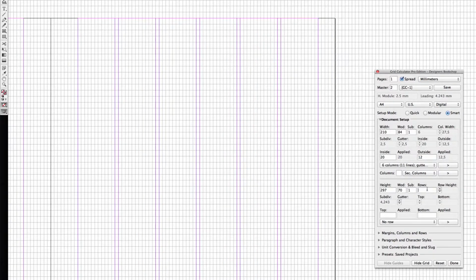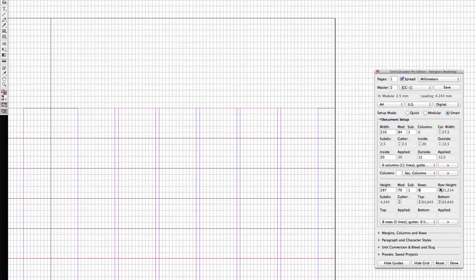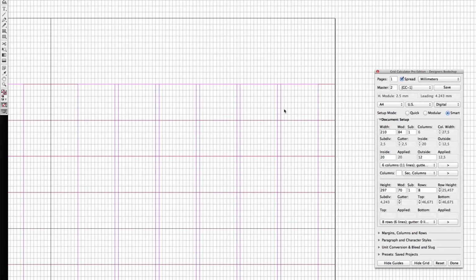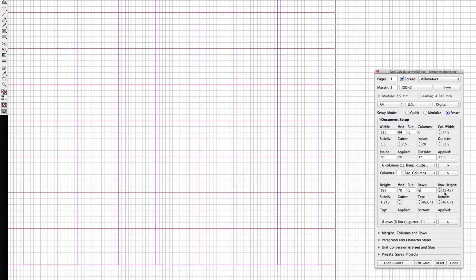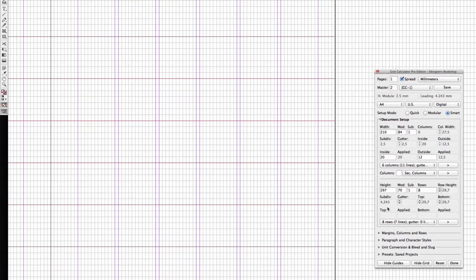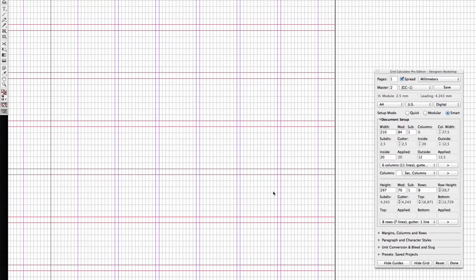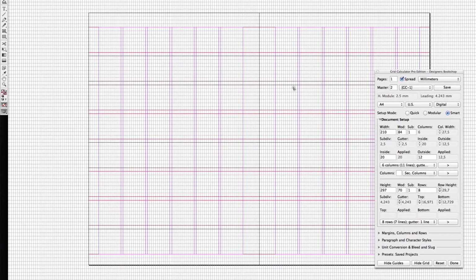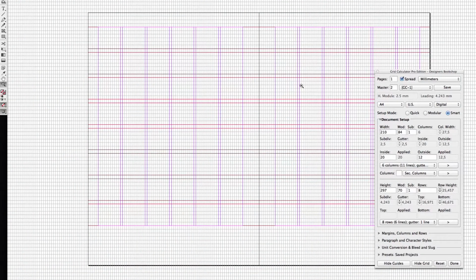So let's jump to the rows section here. I'm going to enter 8 rows. I'm going to edit the row height. Now, as you can see, all these columns are maintained, and so are the margins. I'm going to add some gutter here, and let's zoom out. So that's how modular and smart mode works.